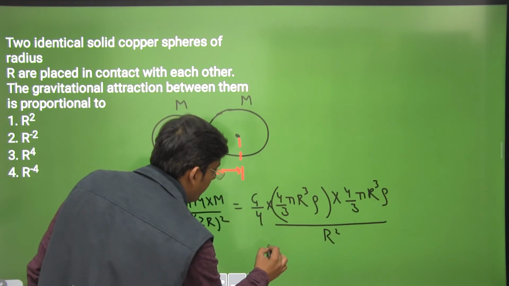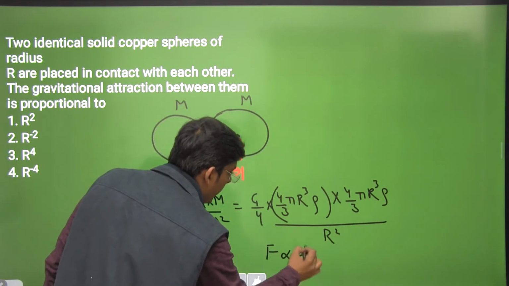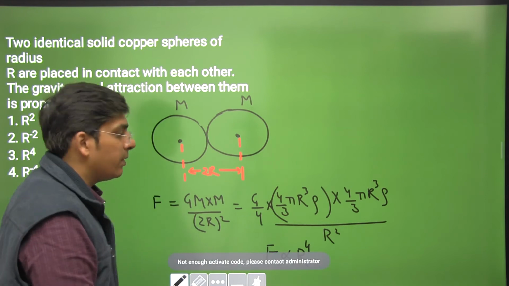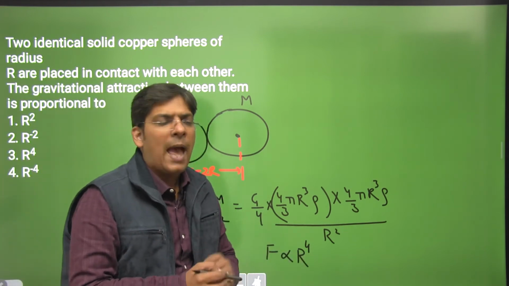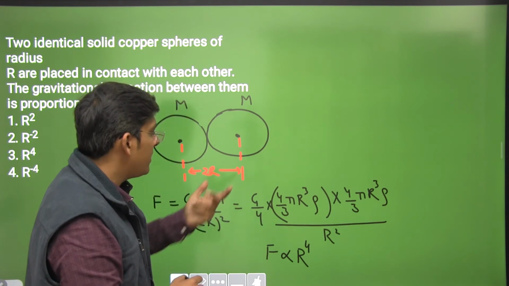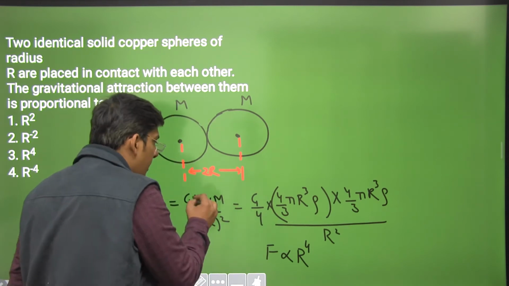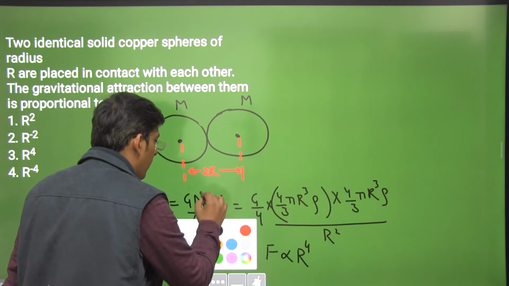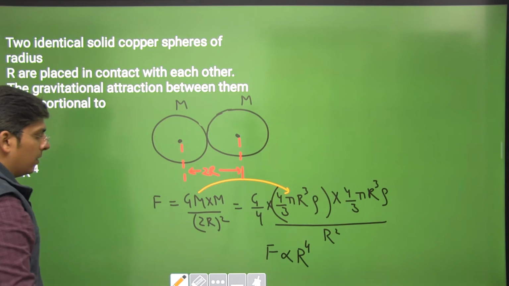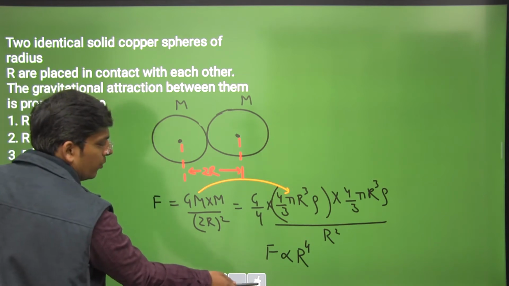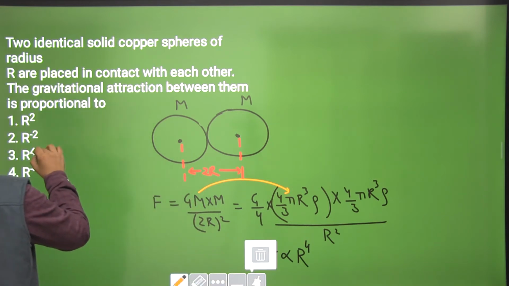So we can say that force here is proportional to capital R raised to the power 4, dear students. That doesn't mean that Newton's law of gravitation has changed. Actually, the capital R was constant here, and we actually replace the value of mass by volume into density. Okay, right. So kindly note down, dear students, we have got the answer as R raised to the power 4.